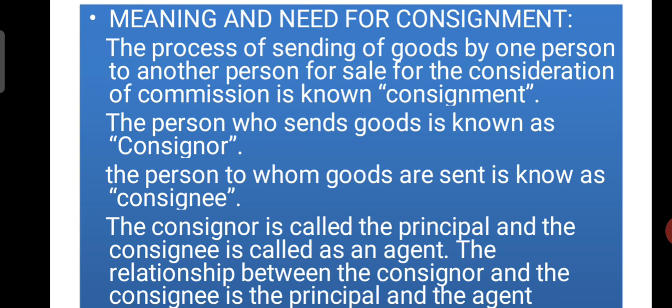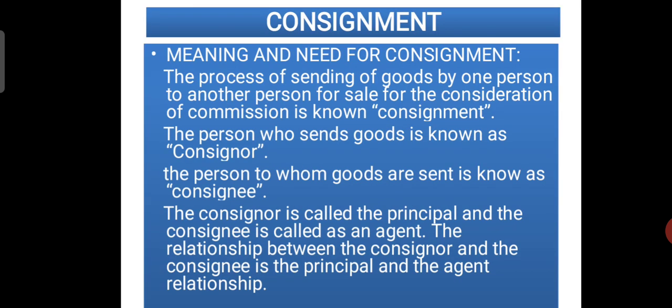So here goods will be sent by the consignor to consignee. So the consignee receives the goods according to the instructions of principal or consignor. He sells the goods to his customers. For that he gets a certain rate of commission on sales.